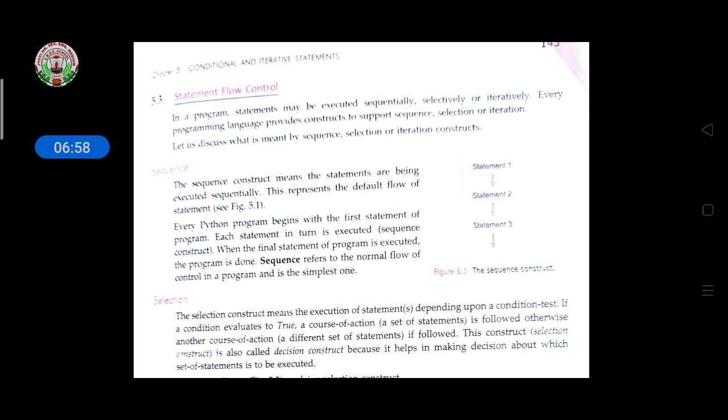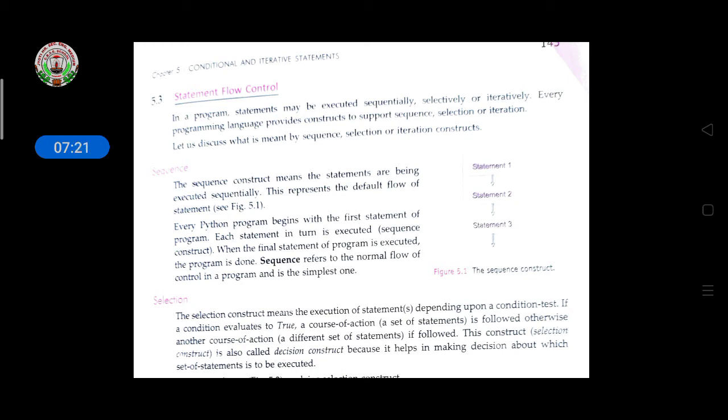This represents the default flow of a statement. Statement is given here, statement 1, 2, 3, like this is the flow. Every Python program begins with the first statement of the program. Each statement in turn is executed sequentially. When the final statement of the program is executed, the program is done.